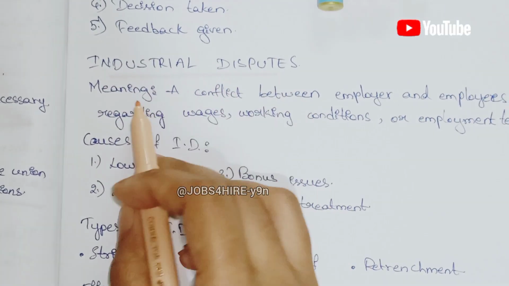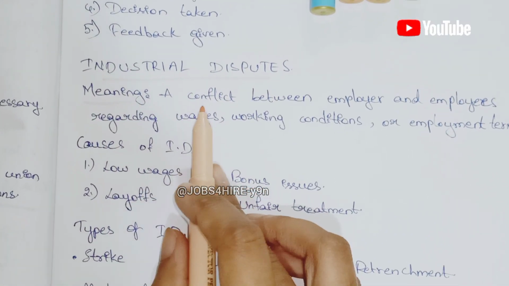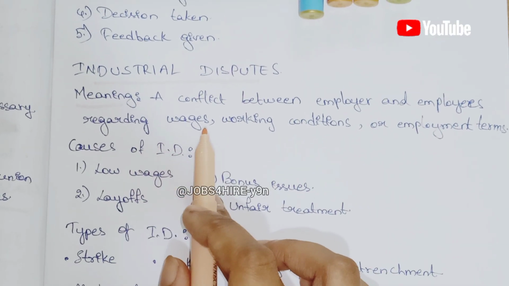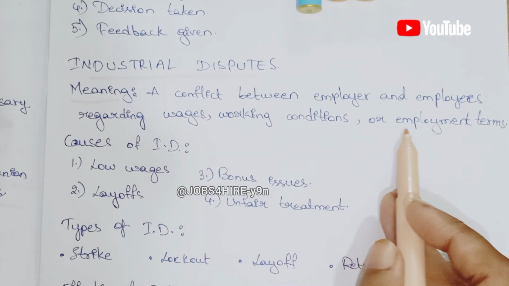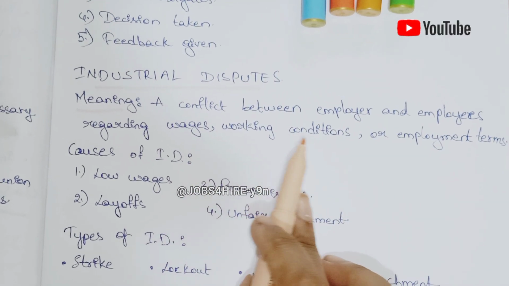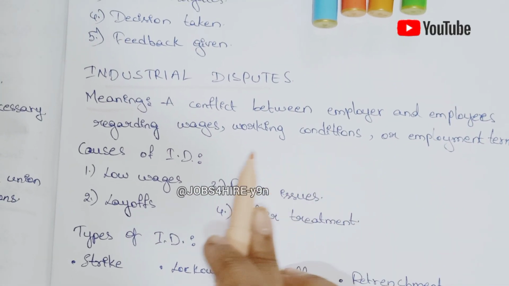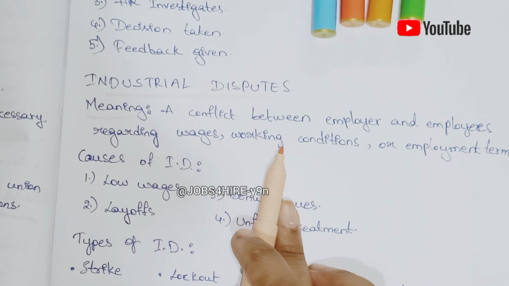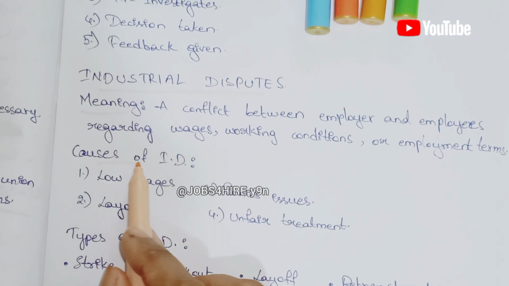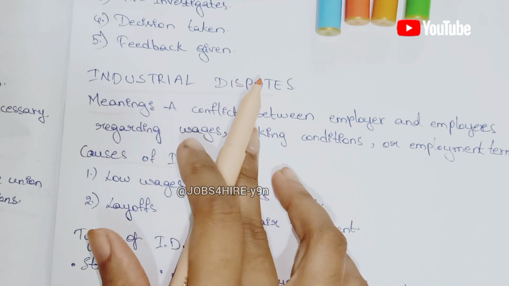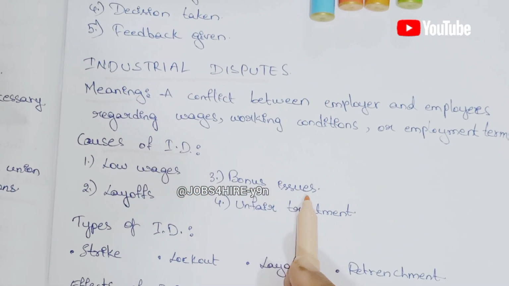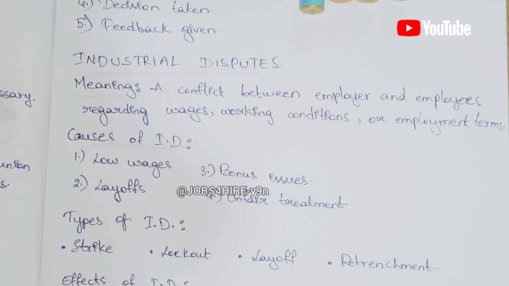Industrial disputes, meaning a conflict between employer and employees regarding wages, working conditions, or employment terms. Causes of ID. ID means industrial disputes. Low wages, layoffs, bonus issues, unfair treatment.